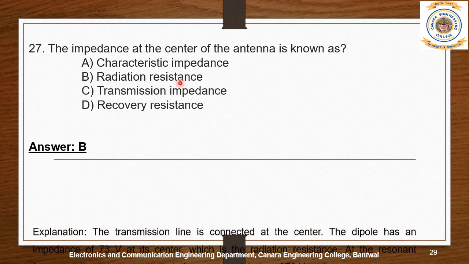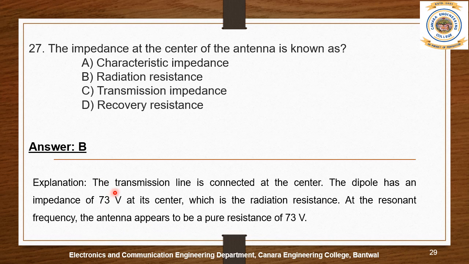Radiation resistance. The transmission line is connected at the center. The dipole has an impedance of 73 ohms at its center, which is the radiation resistance. At the resonant frequency, the antenna appears to be a pure resistance of 73 ohms. So the answer is radiation resistance.